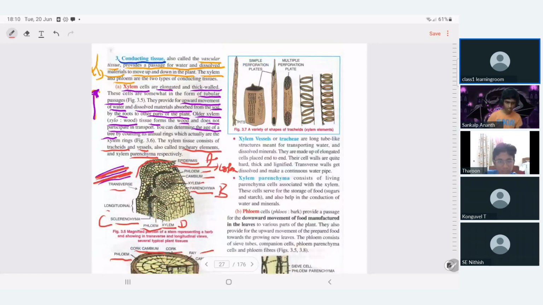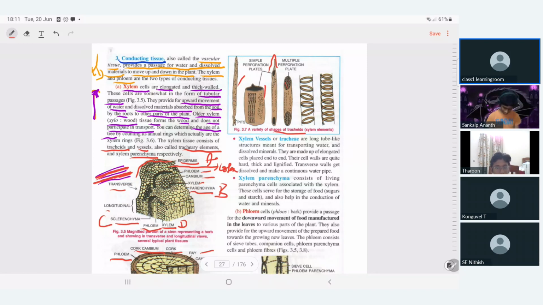Here it is very elongated, here it is cylindrical, and here one side is very tapering, and this one is multiporate with a lot of pores in between. So tracheids are present in different shapes, and continuously present throughout the plant.